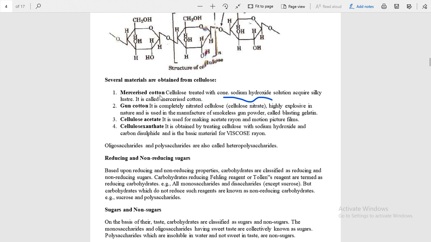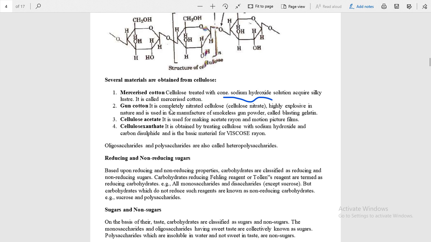Cotton is very lustrous, you know. If it is treated with sodium hydroxide, it appears silky lustrous, and therefore it is called mercerised cotton.